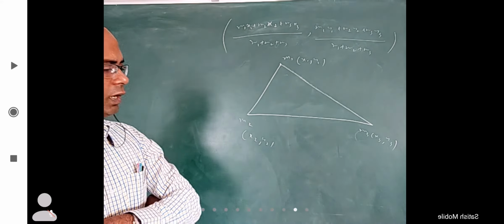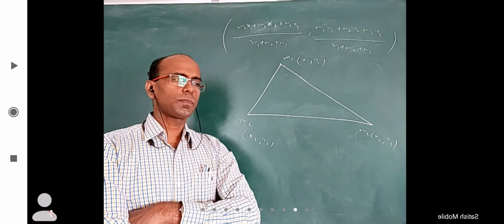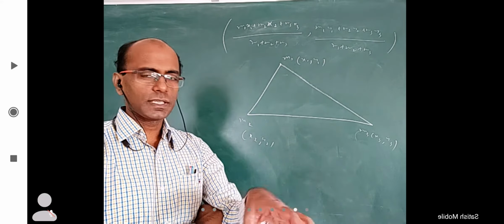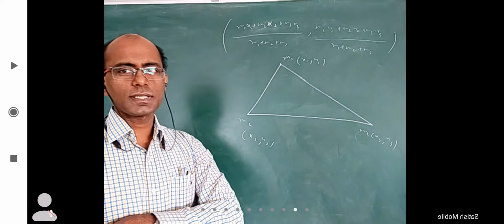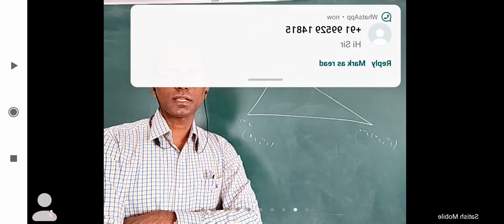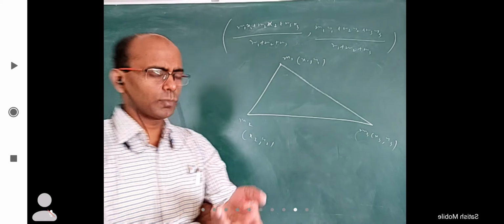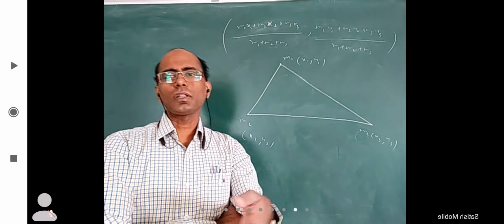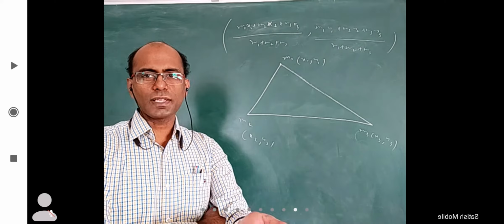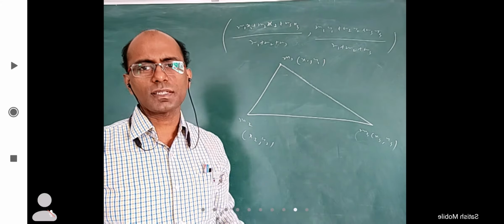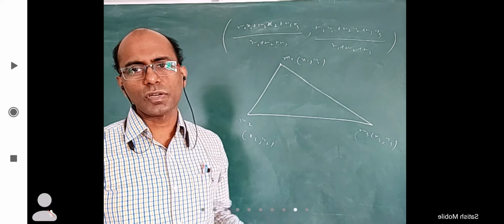Of course, the overall center of mass definition is the point where you can remove the rest of the mass and keep it there, and the body behaves the same way for any external forces and things like that. Or you can say the point about which the moments of all the mass is zero. It can be balanced. If it is balanced, due to the masses there is some moment, and about that point it is zero. That's why it is in equilibrium position.